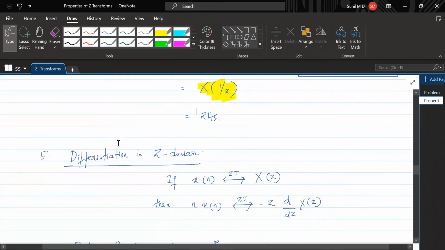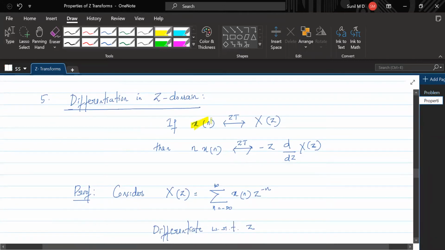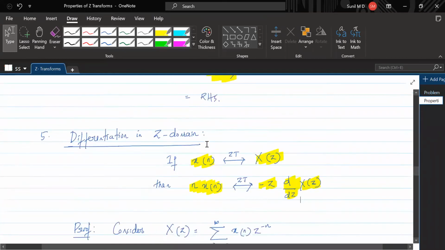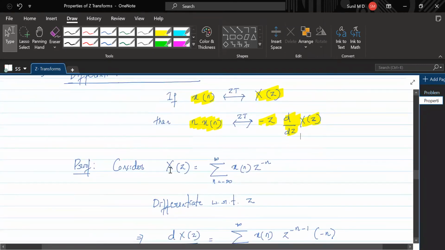Fine. Now differentiation in time domain. If you have x of n, the z transform is x of z. If you multiply by n in the time domain, that is reflected as minus z times the differentiation of x of z. Since there is differentiation in the z domain, it is called the differentiation in z domain property. Understand that? So here we don't consider the LHS as we did for the other proofs, but we consider the equation for x of z. This equation everybody knows. This is the standard equation for the Z transform.